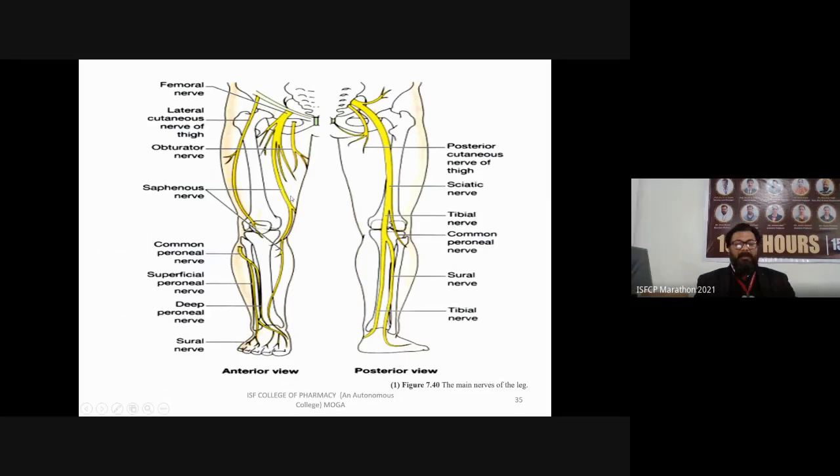Due to damage of this nerve, the patient is unable to move forward. The common peroneal nerve is present at the end of the lower limbs. This is the superficial peroneal nerve, also present in the lower limb. This is the deep peroneal nerve, and this is the sural nerve. So these are the different nerves present in the lower limbs, or the leg region. This was the anterior view and this is the posterior view.